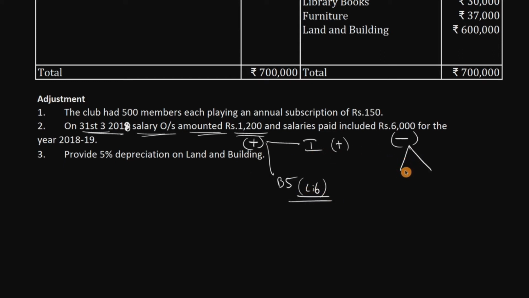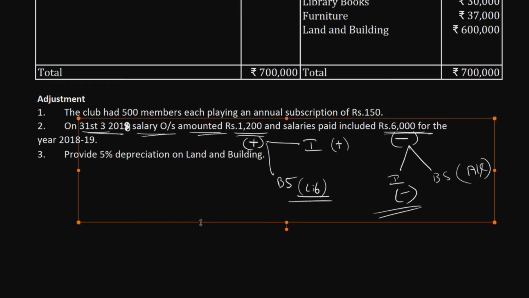Next, this item should be transferred twice, again in income and expenditure account and in balance sheet. In the balance sheet we have to transfer towards assets because you already paid in advance. Next year you should not pay this 6000 because you already paid in this year, so it's an advance, so we'll consider it as assets. Next, in income and expenditure account we'll be subtracting it. Okay, basic thing.